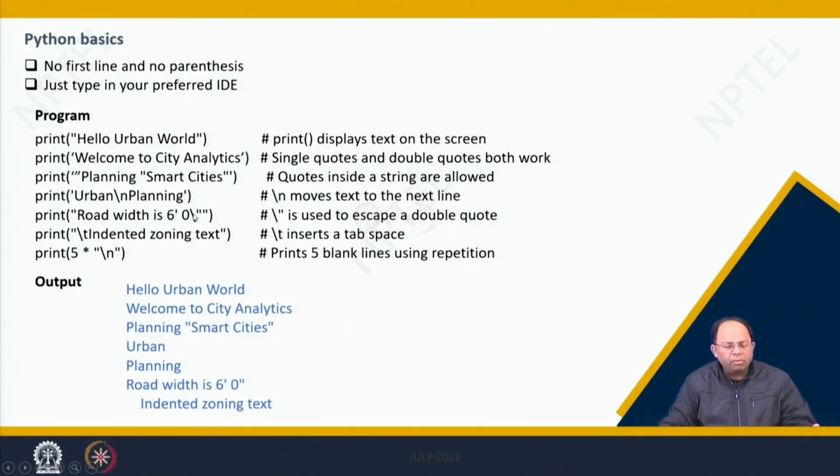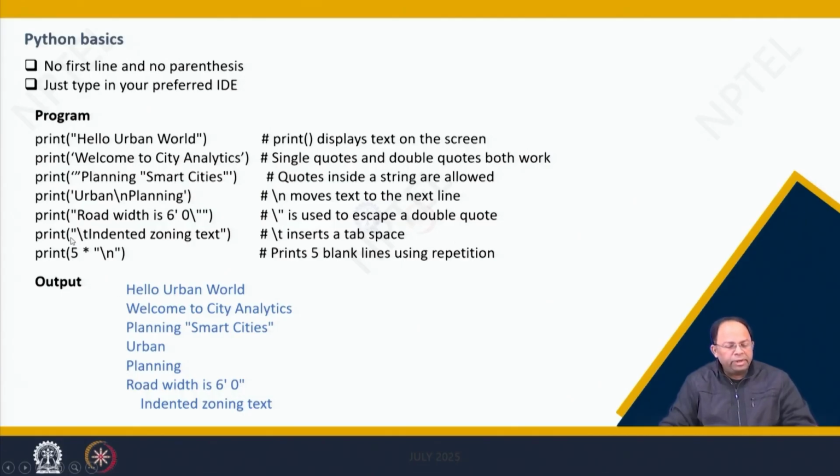And if I want to type in quotes, but it is not like an indicator of the end of that particular string. Usually when I put the double quotes, it means the string ends. But if I say that, well, the quotes is part of the string itself, and I don't want to end it, in that case I use a slash sign, and then we give that quotes over here. So print road width is 6 feet. We want it to be 0 inches, so that's why we have put the slash sign over here, and you can see it prints road width is 6 feet 0 inches.